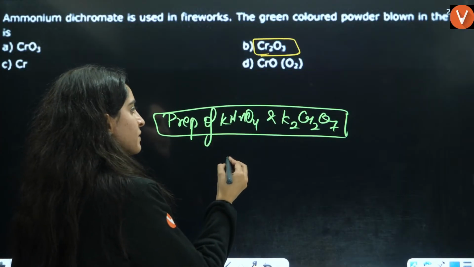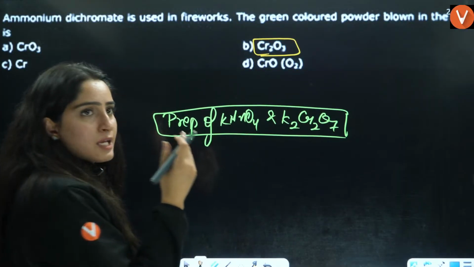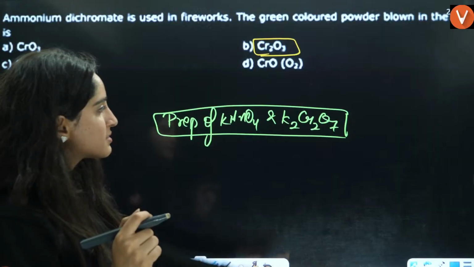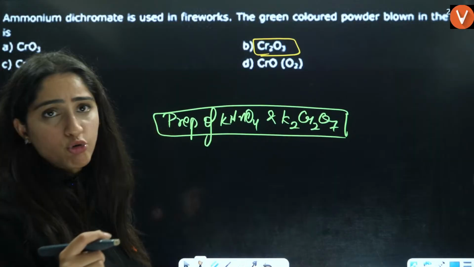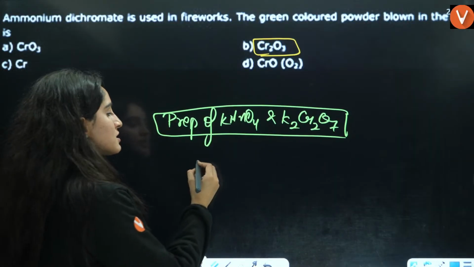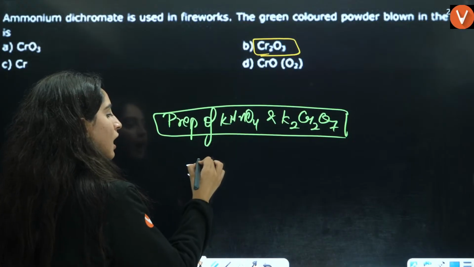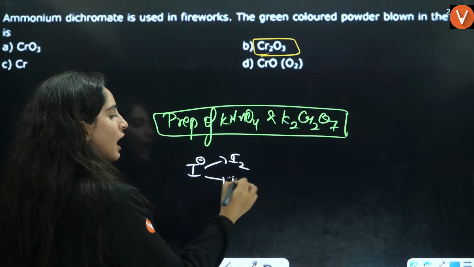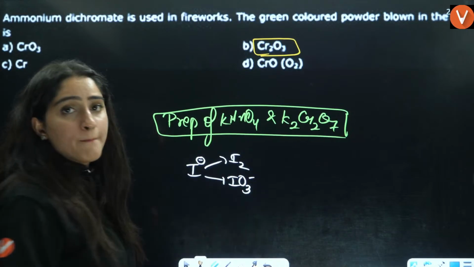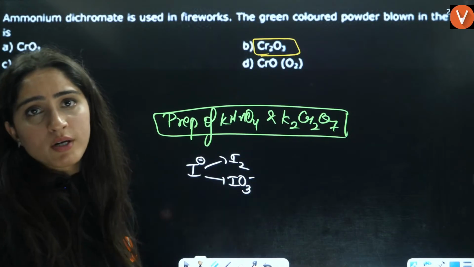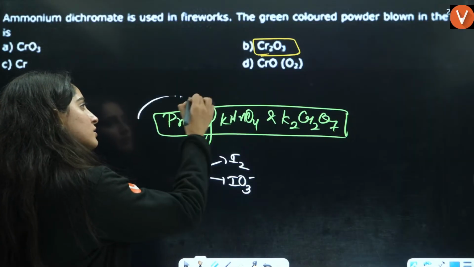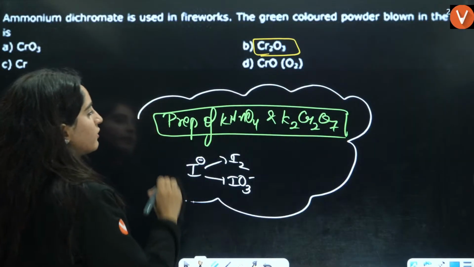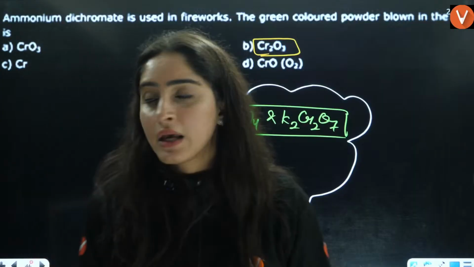This is converted firstly to manganate, then permanganate. This is converted to chromate, then dichromate, right? The structures, and also that I negative is converted to I2 and IO3 negative based on the basic and neutral conditions. All this is very, very important regarding your exam, right?